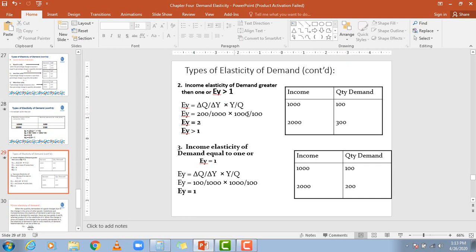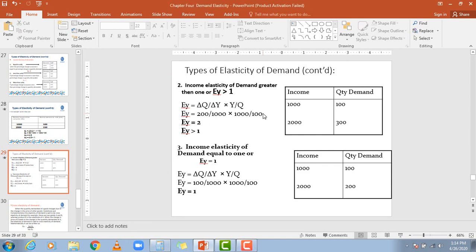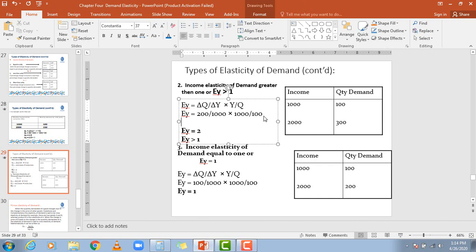Now if I undertake the process, I'll show you how we do it. This is 200 divided by 1000, it becomes 0.2, right? Multiplied by 1000 divided by 100, which becomes 10.